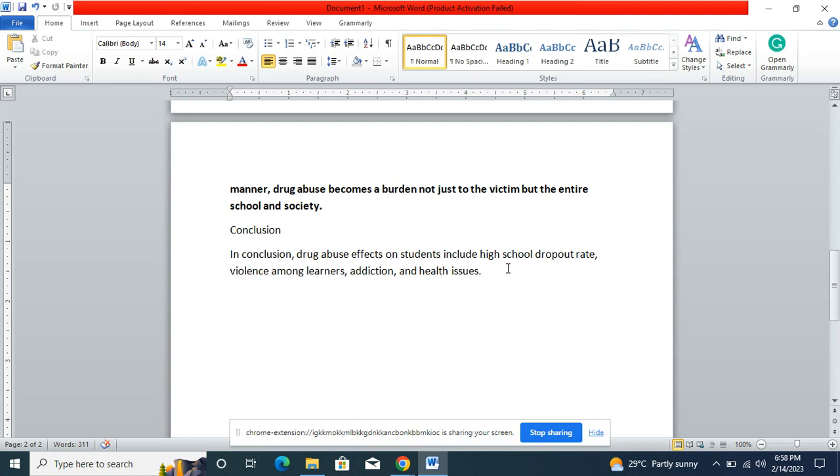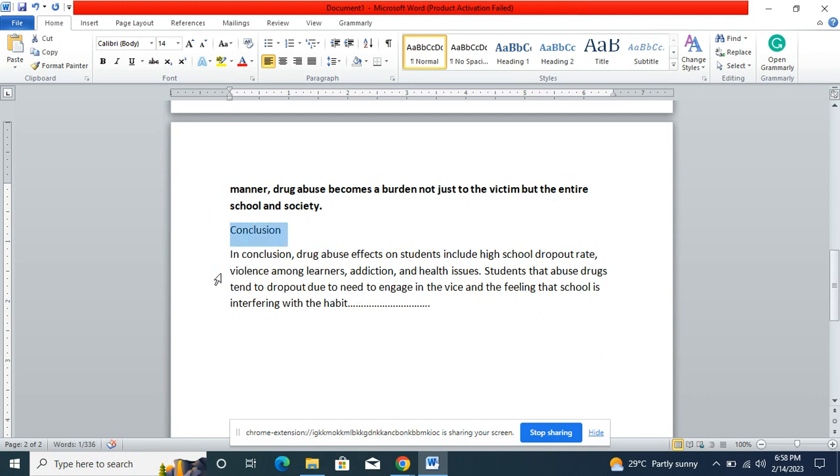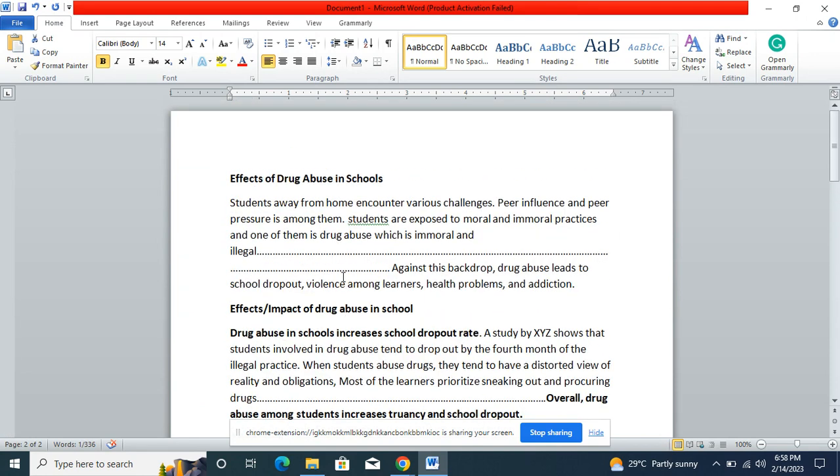You can now say, in summary, students that abuse drugs tend to drop out due to the need to engage in the vice and the feeling that school is interfering with the habit and so on. So here you are summarizing. You must have all this. So this is now the conclusion of paragraphing.